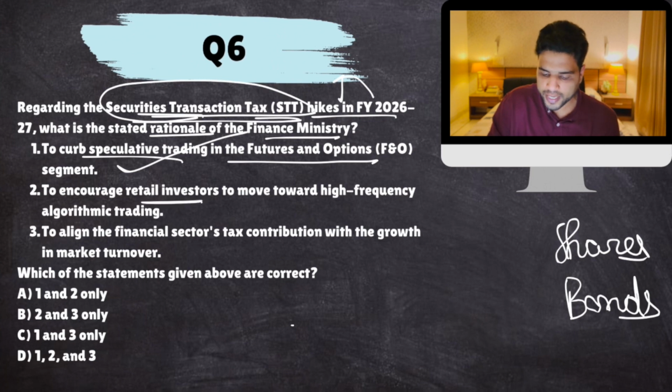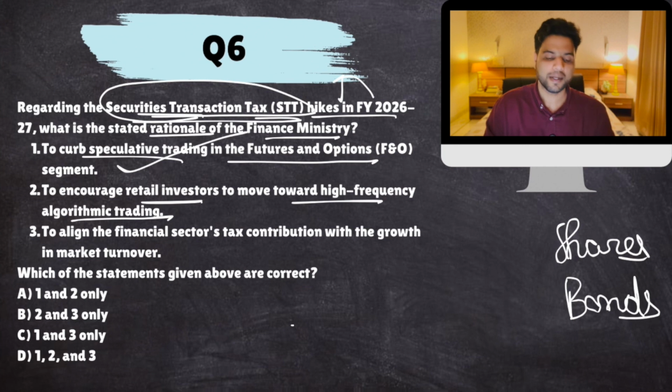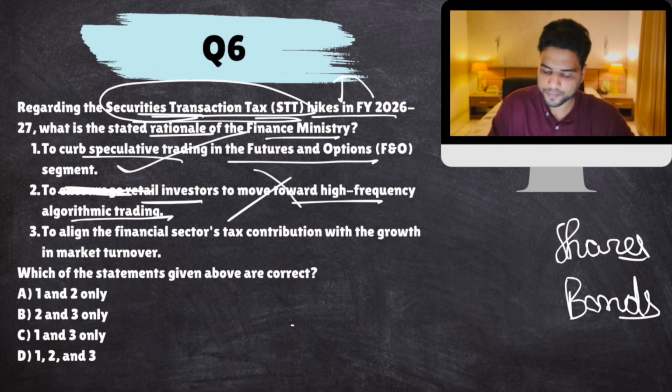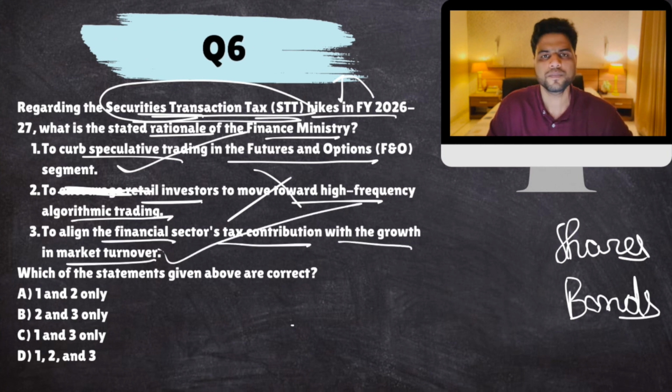To encourage retail investors to move towards high frequency algorithmic trading, that means trading through bots, robots, or program software. Government wants to discourage that. Okay, and government also wants to increase its tax revenues to align the financial sector's tax contribution with growth in market turnover. Yes. So 1 and 3.